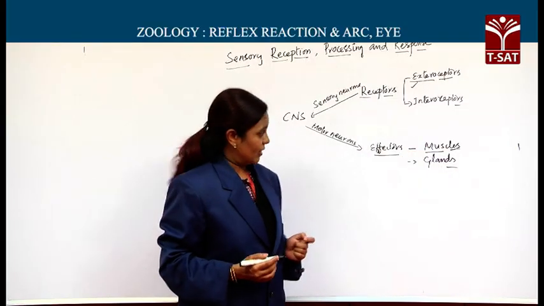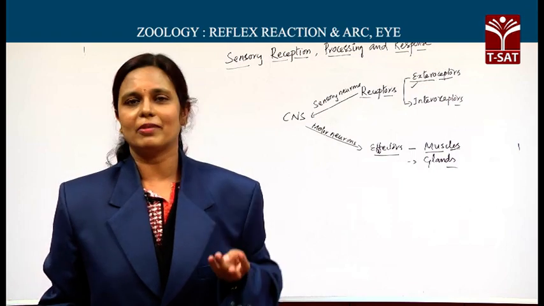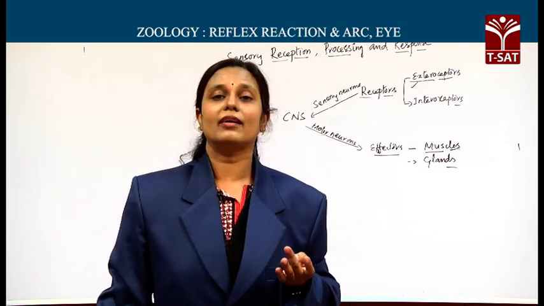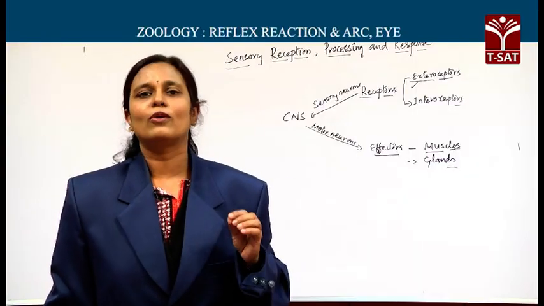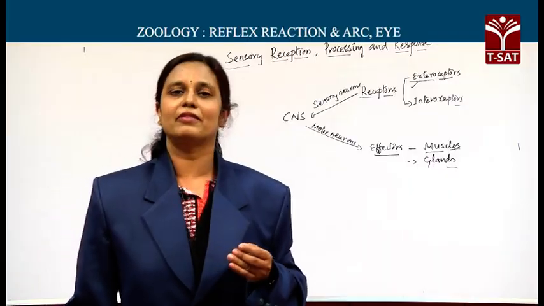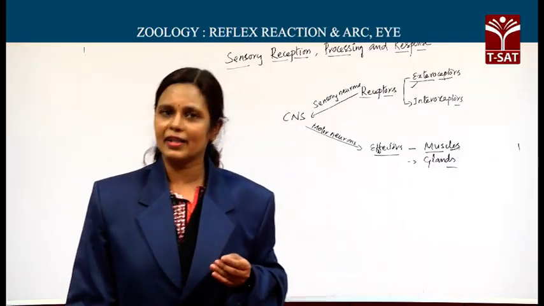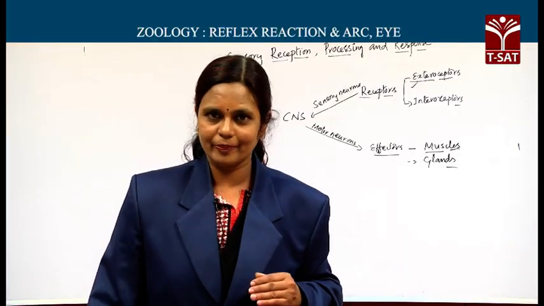When you come to the muscles, muscles are actually of three different types. They are striated muscles, smooth muscles, then cardiac muscles. Out of these three types of muscles, only striated muscles work under our conscious control, whereas smooth muscles and cardiac muscles do not work under our control.